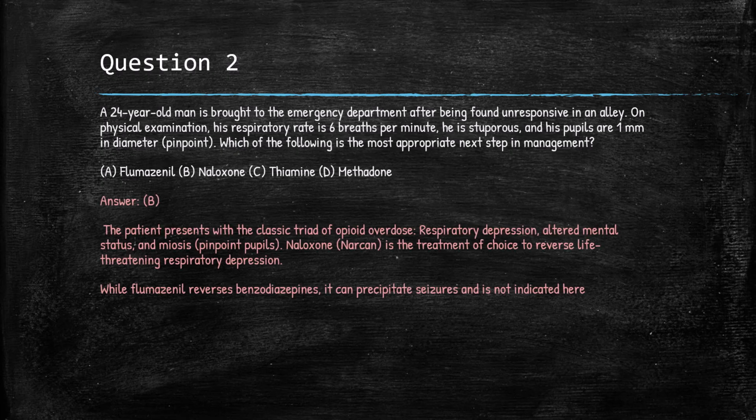The patient presents with the classic triad of opioid overdose. This is incredibly high yield. You need to know that opioid overdose has respiratory depression, altered mental status, and miosis, or pinpoint pupils. Naloxone or Narcan is the treatment of choice for opioid overdose.